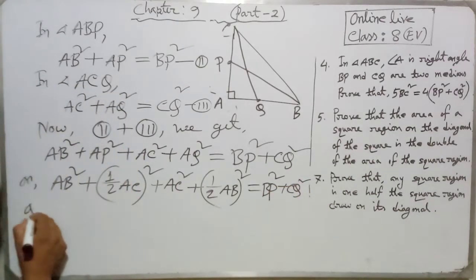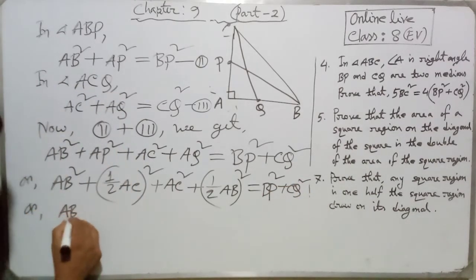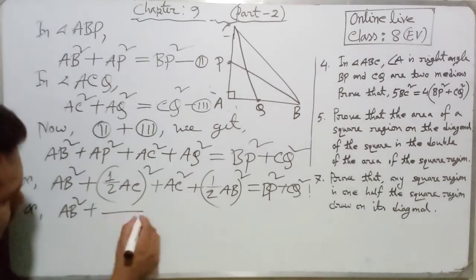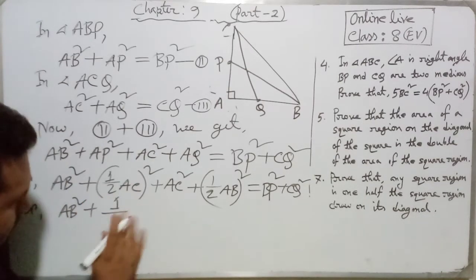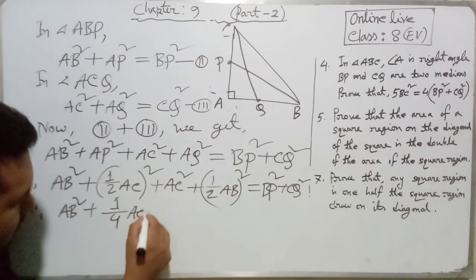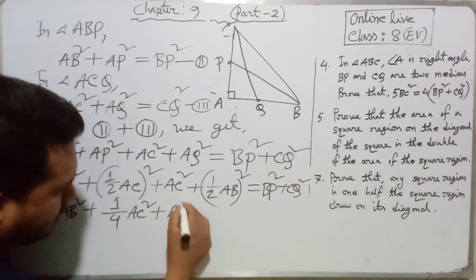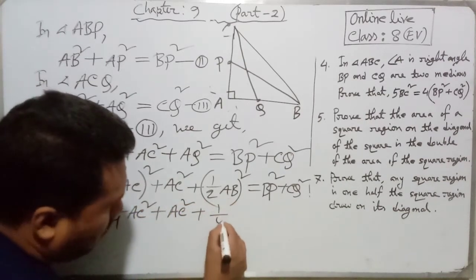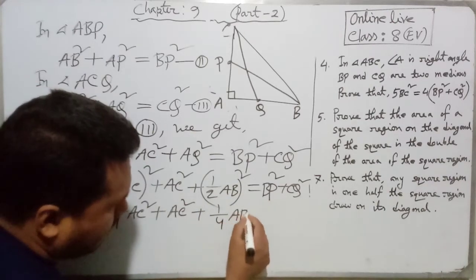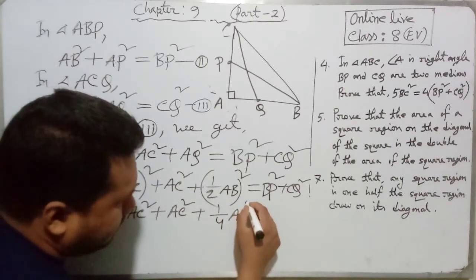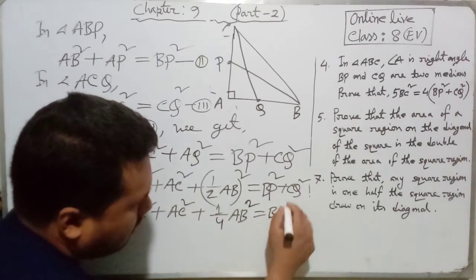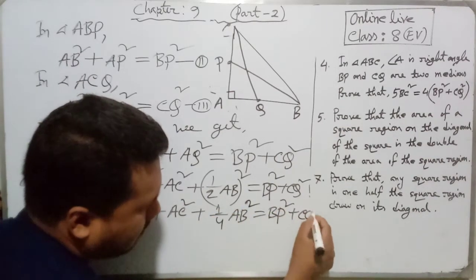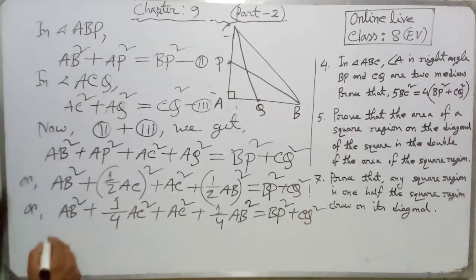Now dear students, if we simplify it, it will be AB square plus 1 by 4 AC square plus AC square, and this is 1 by 4 AB square equal BP square plus CQ square.